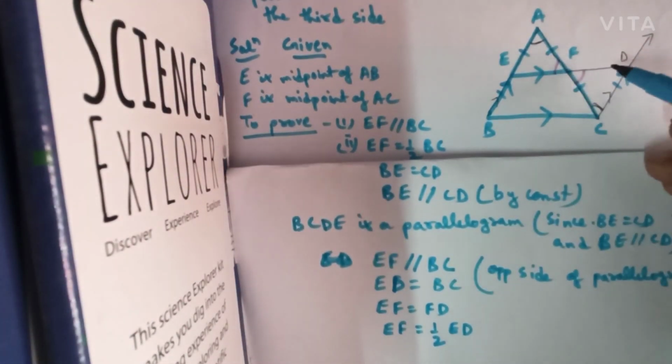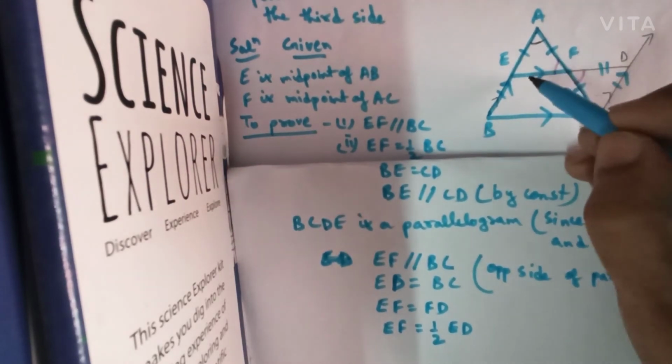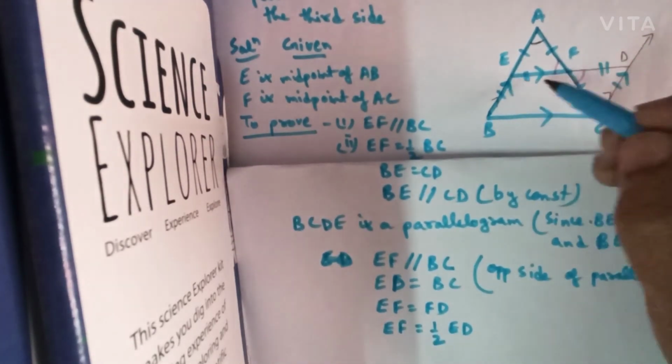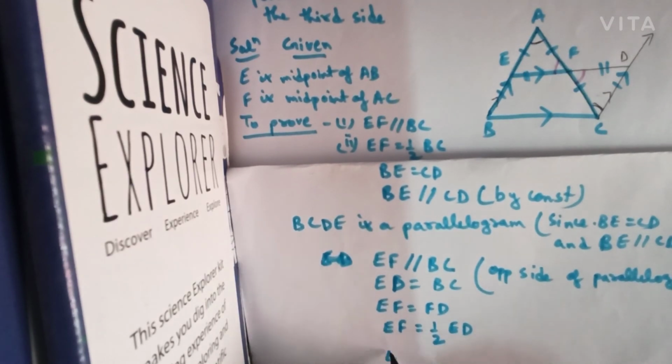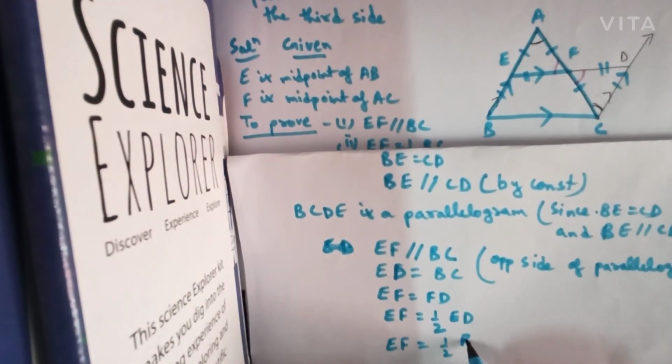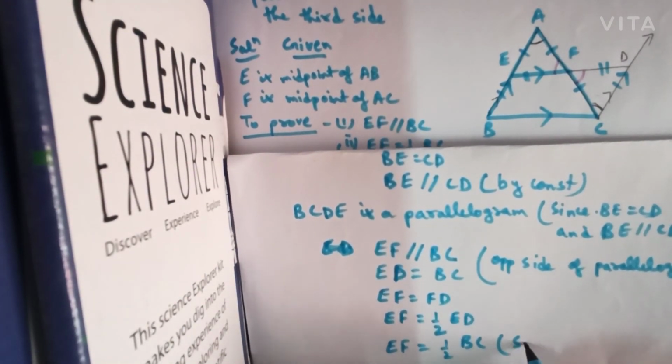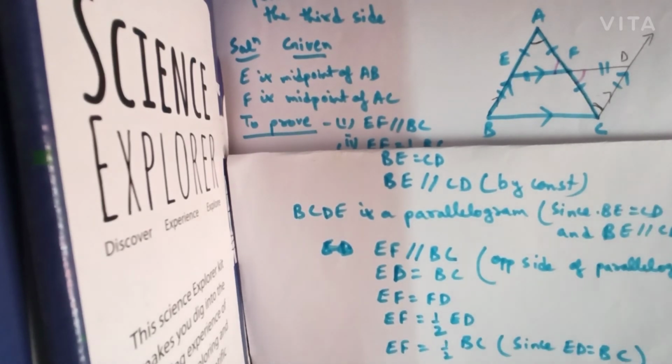This and this are equal, so we can say that EF is half of ED, and since ED is equal to BC, therefore EF can be written as half of BC. Why? Because since ED is equal to BC, we can substitute the value of ED as BC.